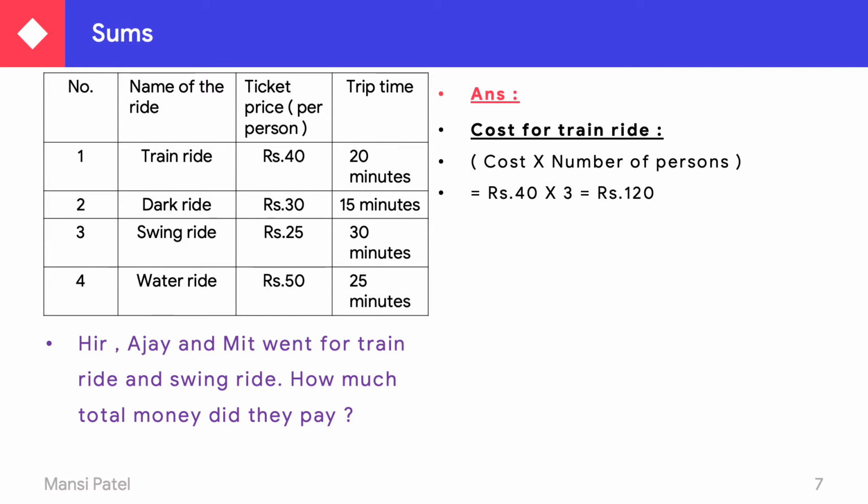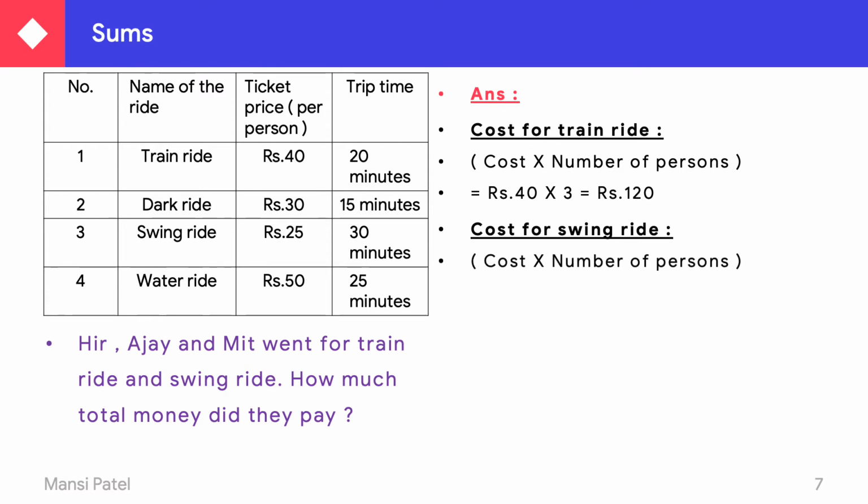Now they are going also for the swing ride. First of all find the cost of the swing ride. The cost of the swing ride is rupees 25, multiplied by the number of persons. So 25 multiplied by 3 is equal to 75 rupees. The cost for the train ride is 120, and the cost for the swing ride is 75.